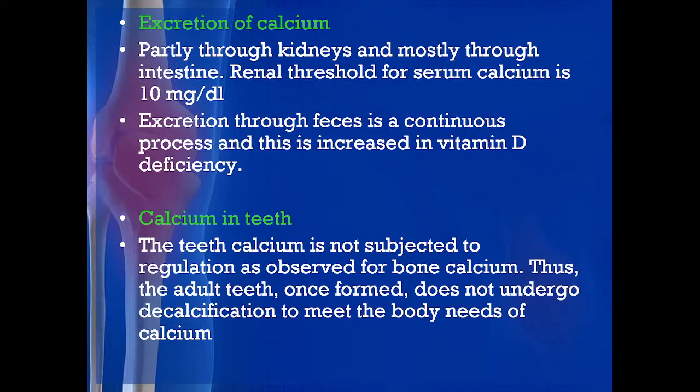So renal threshold for serum calcium level is 10 मिलीग्राम पर डेसीलीटर. ये ब्लड ग्लूकोज के लिए कितना है, रीनल थ्रेशोल्ड 180 मिलीग्राम पर डेसीलीटर. And also excretion through the feces is a continuous process and this is increased in vitamin D deficiency. विटामिन डी नहीं रहेगा तो कैल्शियम एब्जॉर्ब ही नहीं होगा, और कैल्शियम एब्जॉर्ब ही नहीं होगा तो वो फीसेस के थ्रू चला जाएगा. ओके, now calcium in the teeth, अपन जो बात किए थे, वही है that the teeth calcium is not subjected to the regulation as observed for the bone calcium. Thus, the adult teeth once formed do not undergo decalcification to meet the body needs of the calcium.